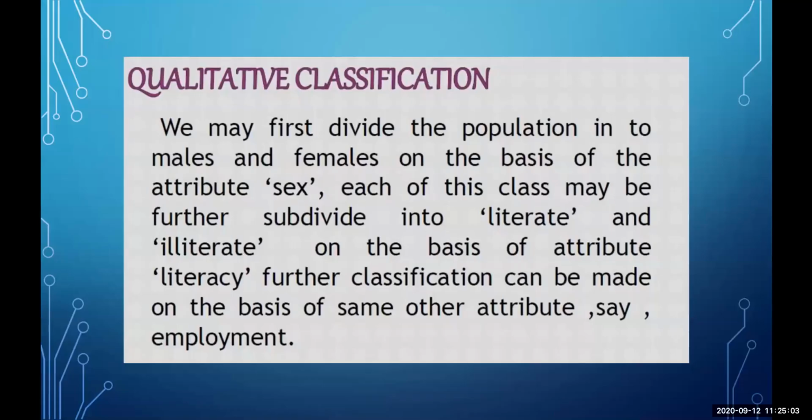Next one is qualitative classification. Now, we may first divide the population into male and female on the basis of different attributes like gender, or literate or illiterate, and we can further classify.